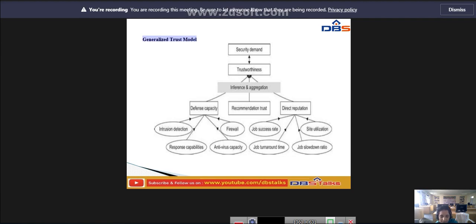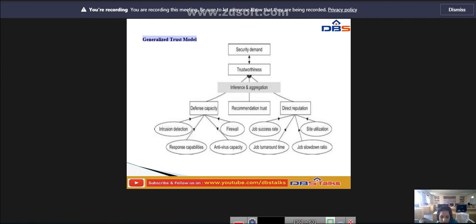Next is direct reputation. This direct reputation is decided based on the job success rate, site utilization, job turnaround time, and job slowdown ratio. These are measured, and then we decide the direct reputation.